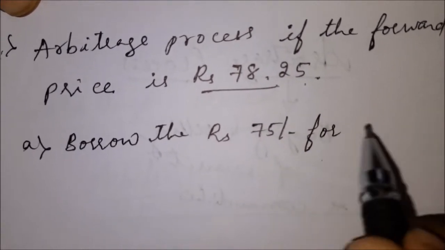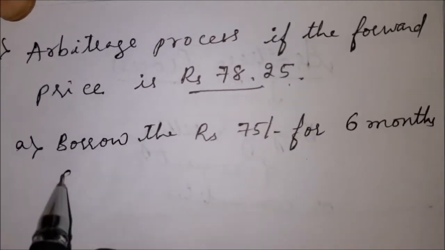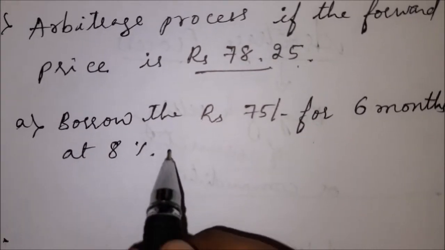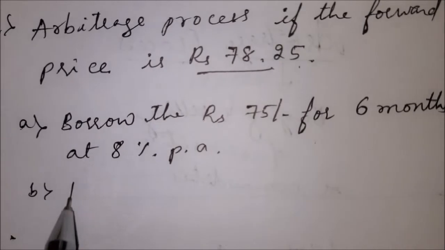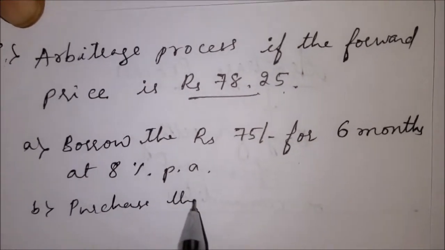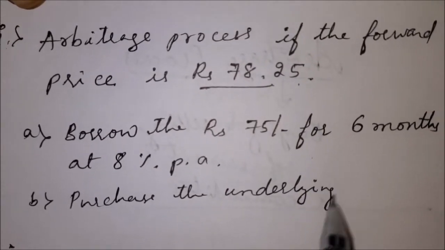We are going to borrow the rupees 75 for 6 months at 8%. B, the second step we are going to take, that is purchase the underlying asset. We are purchasing today to sell in the future.